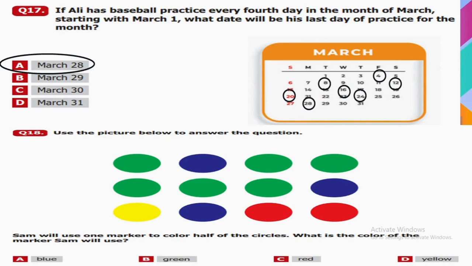Question number 18. Use the picture below to answer the question. Sam will use one marker to color half of the circles. What is the color of the marker Sam will use? So it's obvious there are total 12 circles. Out of them, 6 are green. So Sam would choose green color to mark half of the circles. So B is the answer.